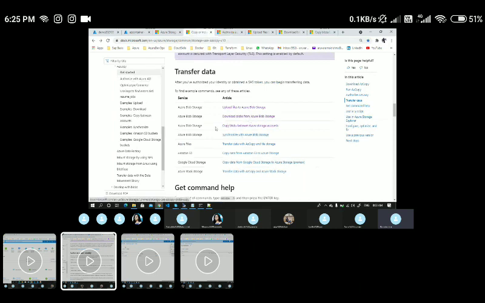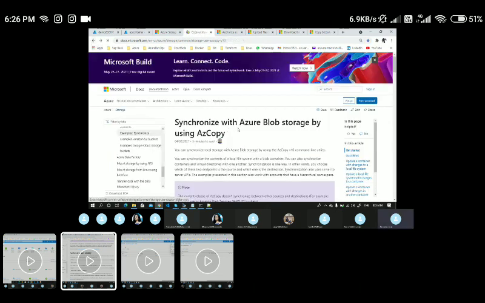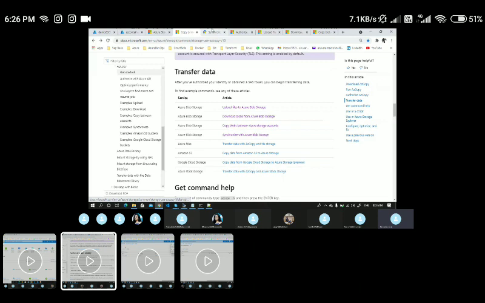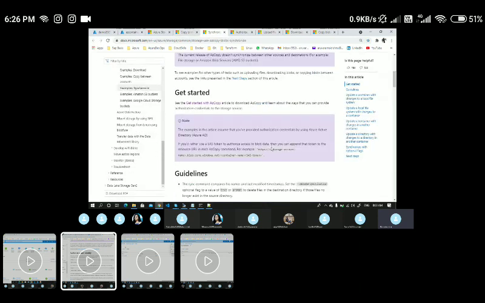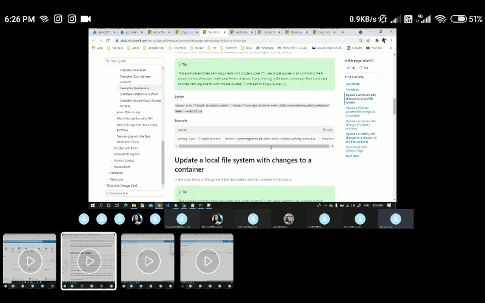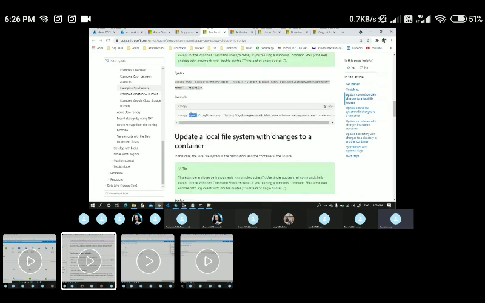So these three we have seen, right? This one is for synchronization. Let's say you have uploaded some directory to the blob, and you have updated some content in that directory and want to perform a sync. You can use the sync option.